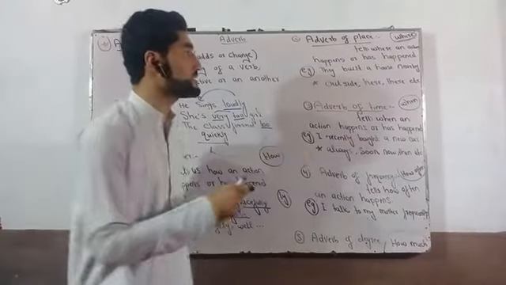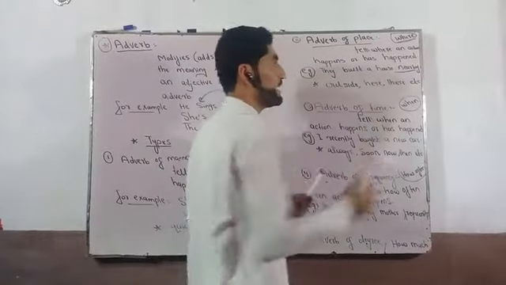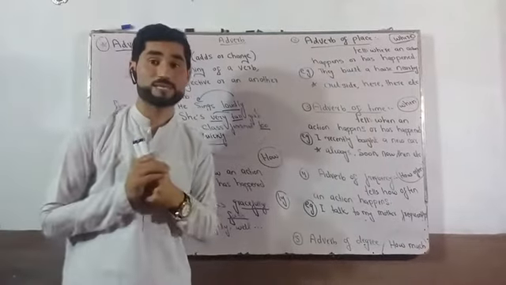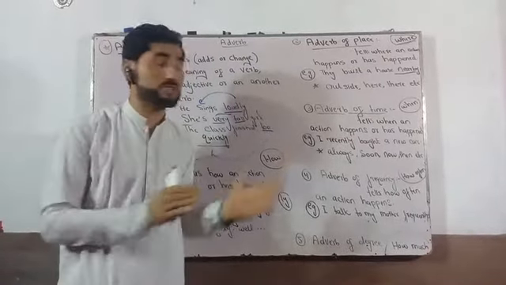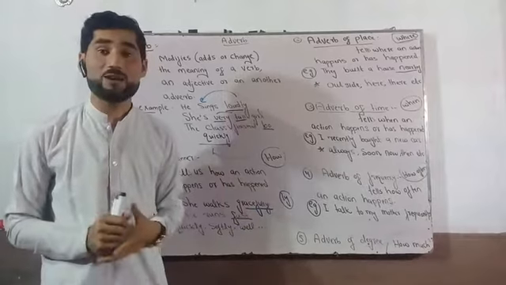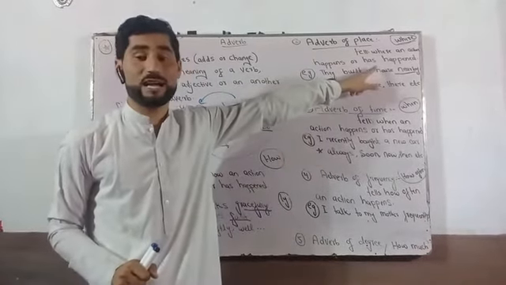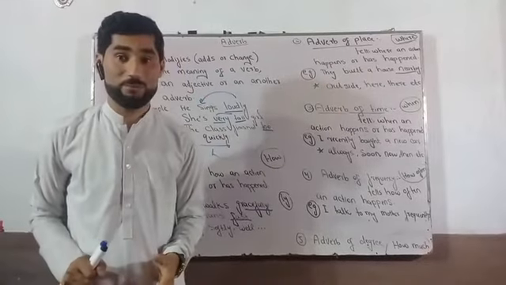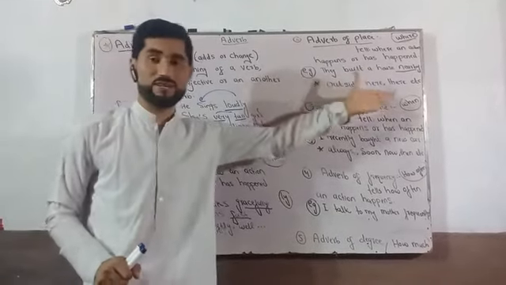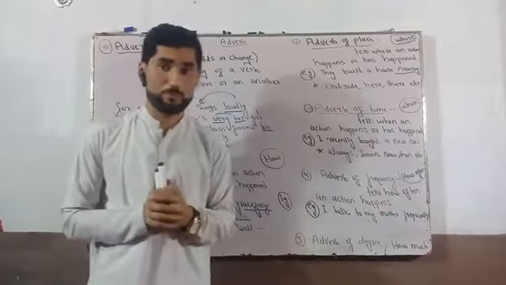They built a house nearby. Nearby is an adverb and this is an adverb of place because it tells us where an action happens. Where did they build a house? Nearby tells us where they built a house. So they built a house nearby. Other examples are outside, here, there, etc. These all are examples of adverb of place.